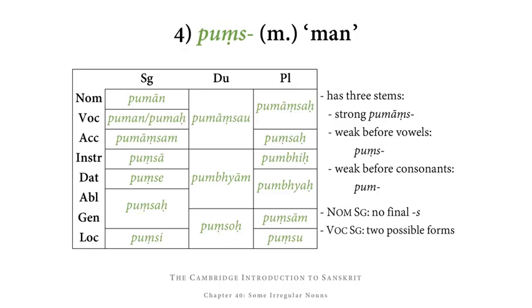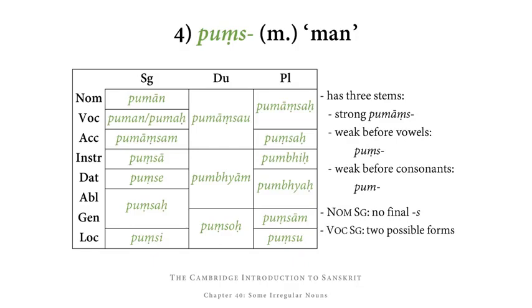Finally, we have the masculine noun pums, which means man. And this noun has three stems. The strong stem is pumans, and the weak stem before vowels appears as puns, but before consonants appears as pum. Note that the nominative singular does not have the final s, so the stem pumans appears as puman. And note that the vocative singular has two possible forms, namely either puman or pumah.